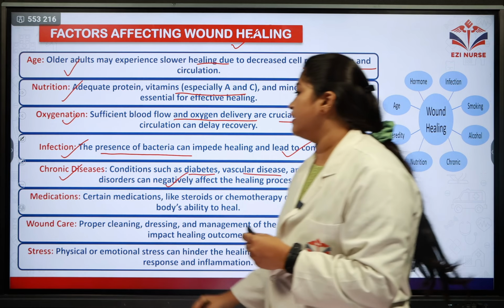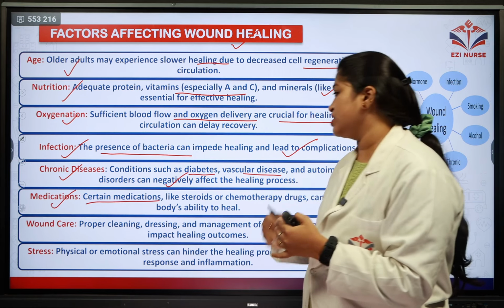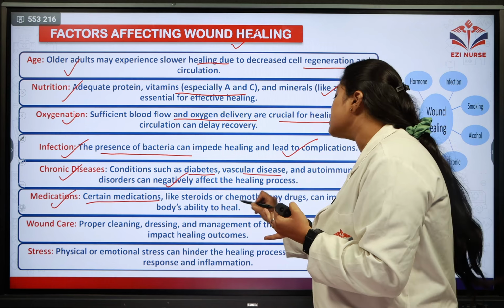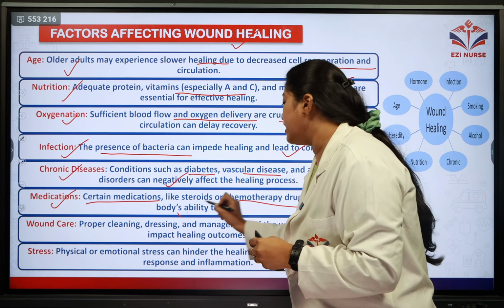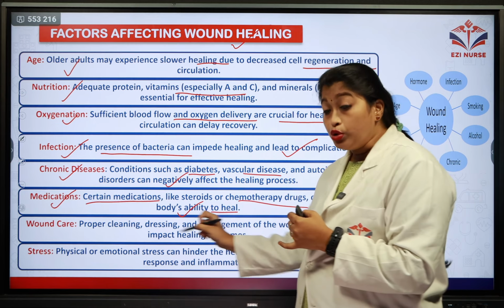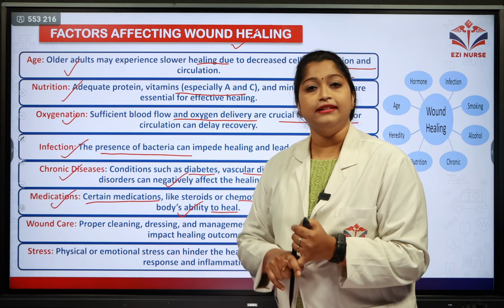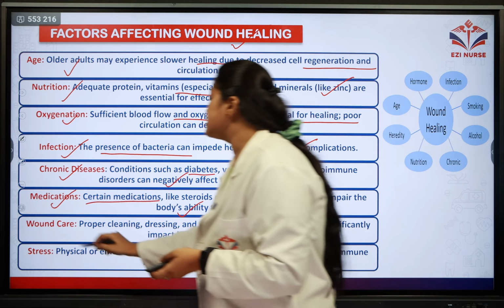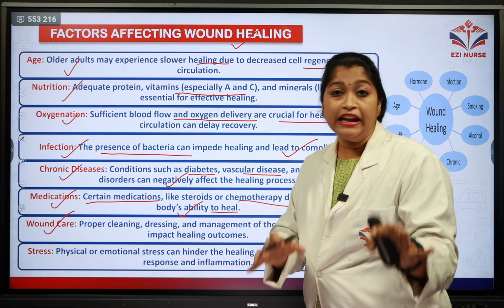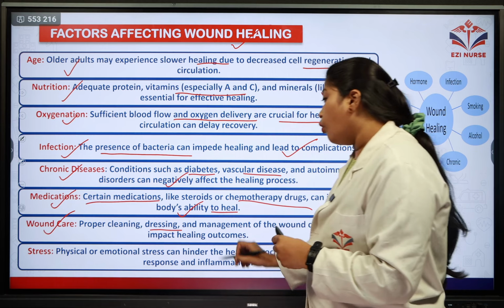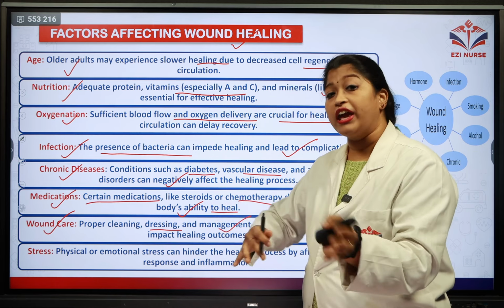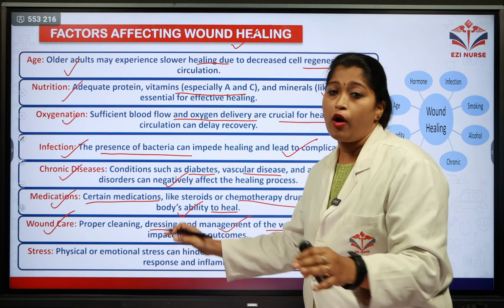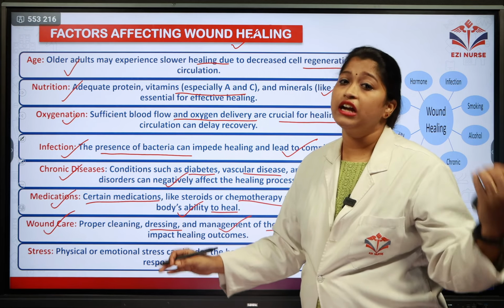And the next factor is medication. Certain medications like steroids, and also chemotherapy drugs, can cause impairment in our body's ability to heal. Due to these medications, the healing process is delayed. And the next factor is wound care. Proper cleaning of the wound, dressing of the wound, and management of the wound are very important for the healing process. If these are not performed properly, then healing is delayed.